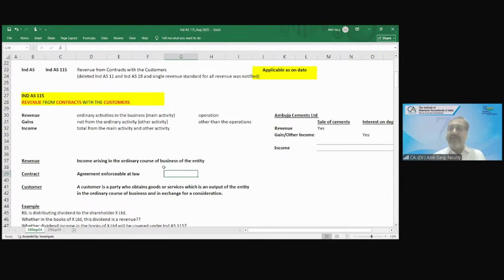Sir, for example, a shopkeeper is selling stationery, a shopkeeper is selling grocery, and we are buying grocery. A medicine shop is selling medicine, and we are buying medicine. Apollo Pharmaceuticals are selling medicine. What is their revenue? Their revenue is sale of medicine. If I go to them and purchase paracetamol or Dolo 650 mg, should I do a contract first? Should Apollo Pharmaceutical do a contract with me to recognize the revenue? No, sir.